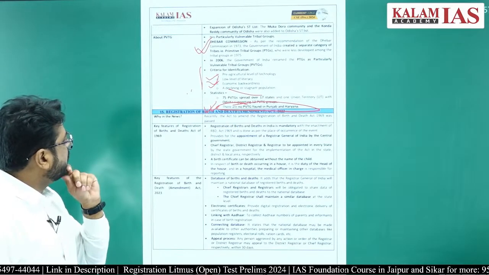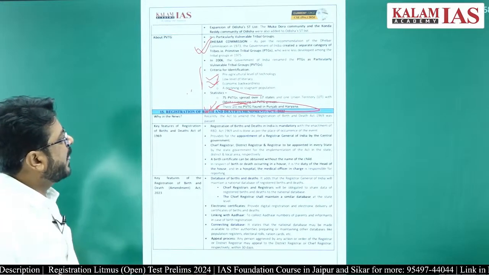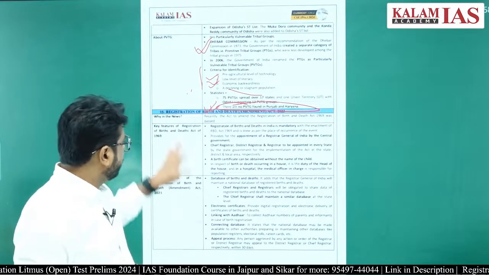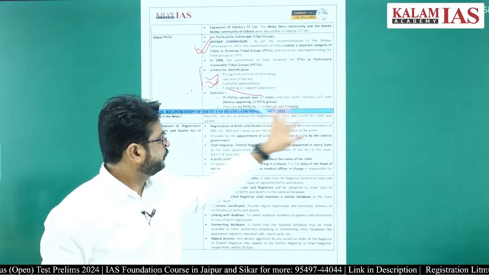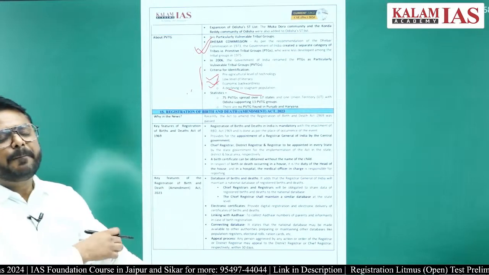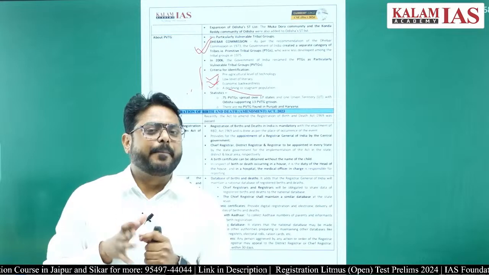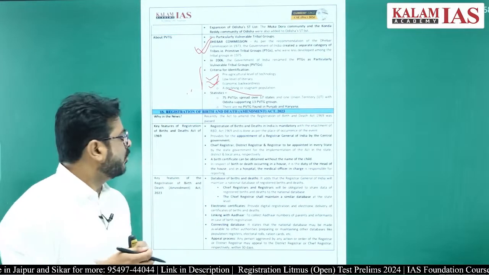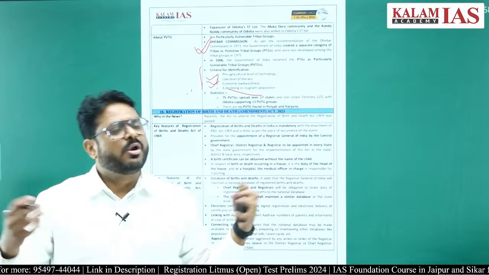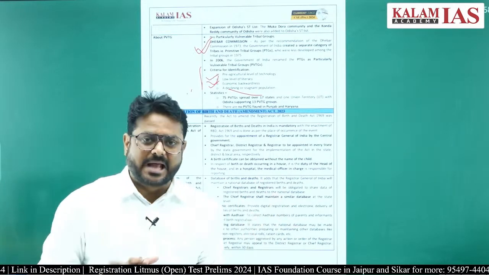Another news item was the Registration of Births and Deaths (Amendment) Act 2023. Once again, not very important from the prelims point of view, but some basic things you should remember: all the births happening inside the country, and all the deaths, have to be registered. Then only will you have knowledge of how much population India has, right?